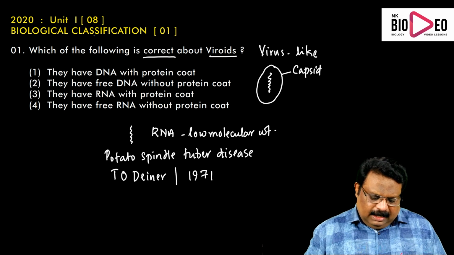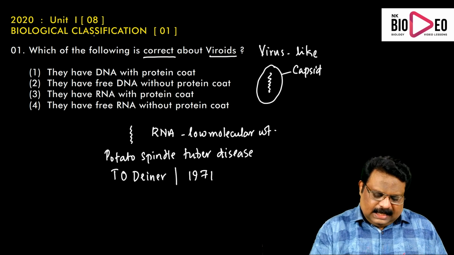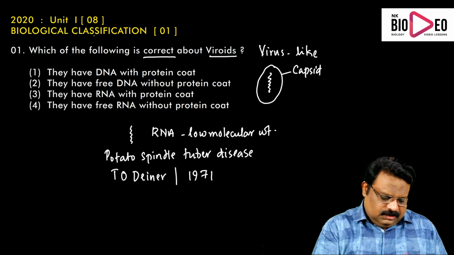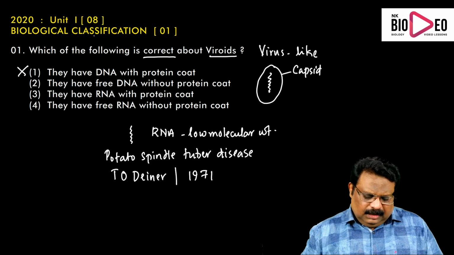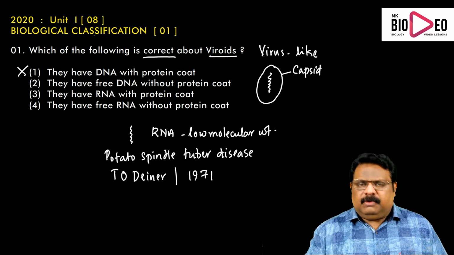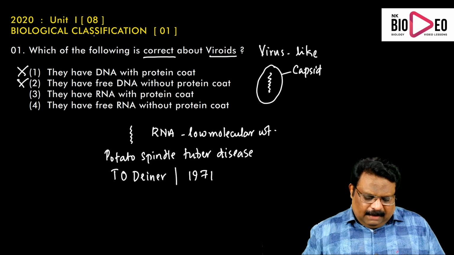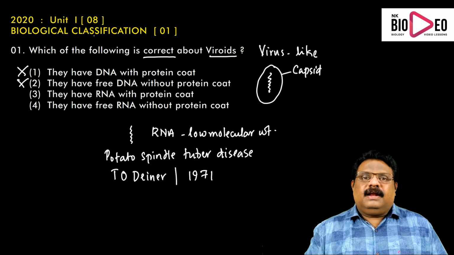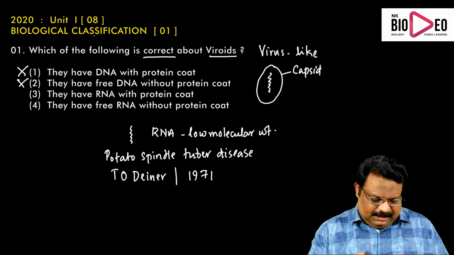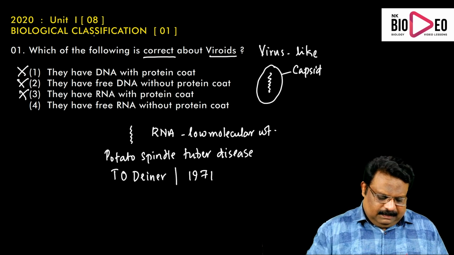They have DNA with a protein coat. That is applicable for a DNA virus, so that is wrong. They have free DNA without a protein coat. That is also not applicable. They have RNA with a protein coat. RNA with a protein coat means an RNA virus. That is also not applicable.